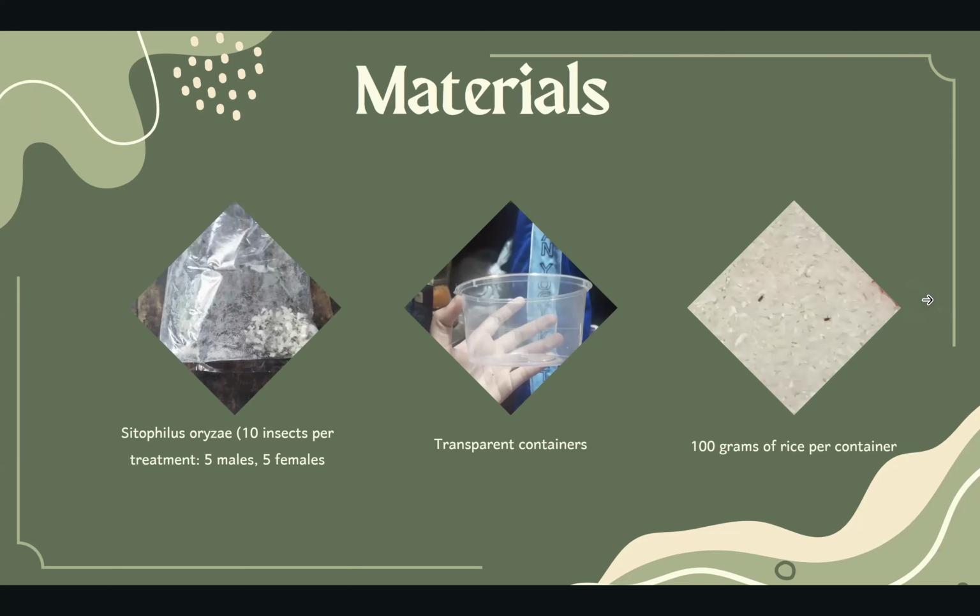The materials that we use in this project are Cytopilus oryzae, 10 insects per treatment, including 5 males and 5 females, and transparent containers divided into small, big, and medium containers, and then 100 grams of rice per container.